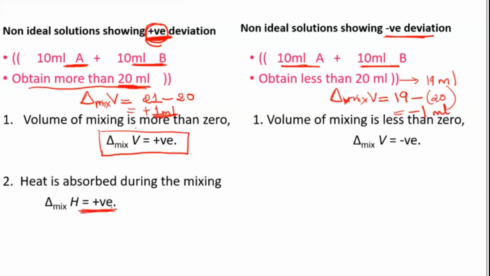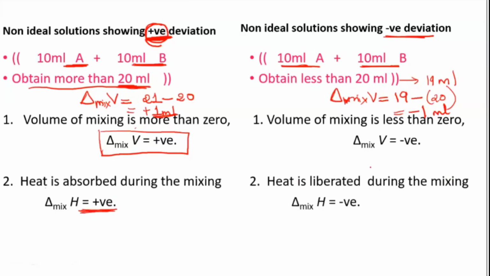Positive means an endothermic reaction, and if heat energy is released, then it is an exothermic reaction. If they are showing negative deviation, then more heat energy will be released compared to what has been absorbed, so the delta H value will be negative. These are the differences. Why they show these differences, I will discuss later.